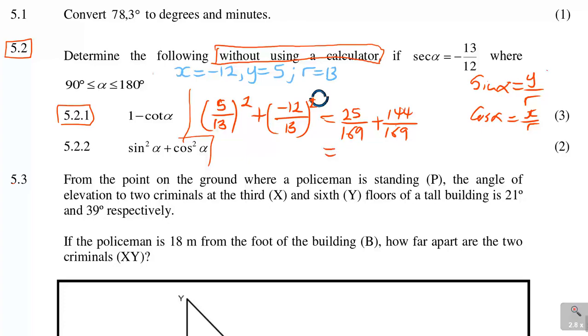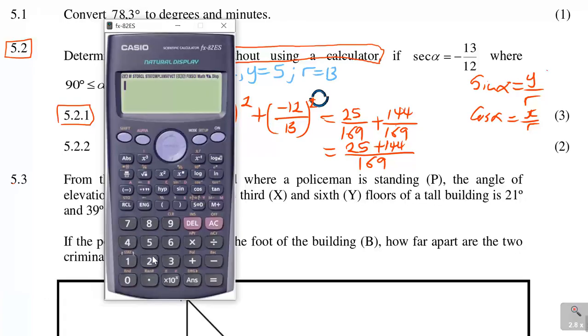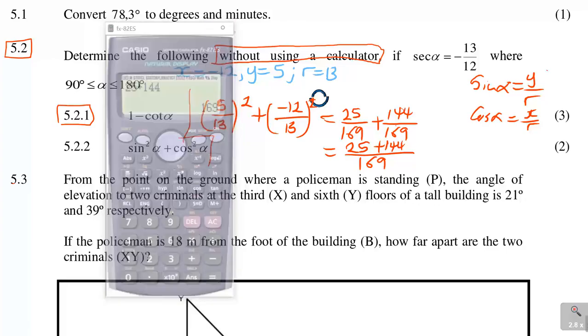So if you add this, the common denominator is 169. So you're adding 25 plus 144 on top, and you see it's 169.